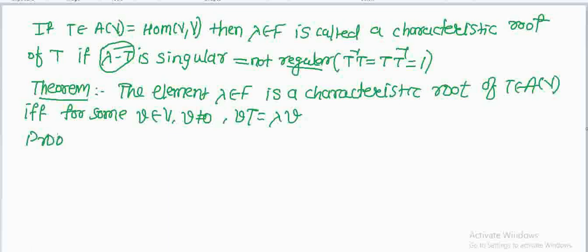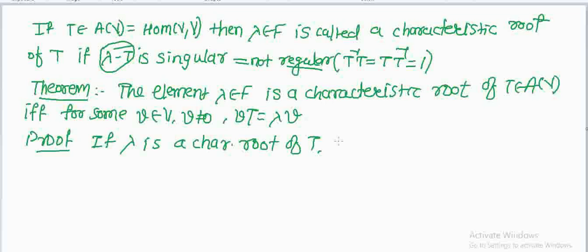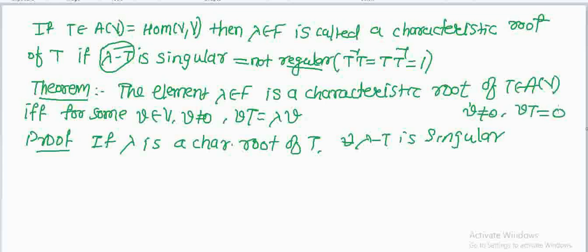Now by definition, if lambda is a characteristic root of T, then lambda minus T is singular. Now we have proved one theorem that if T is a singular mapping, then there is a vector V not equal to 0 such that T of V equals 0.